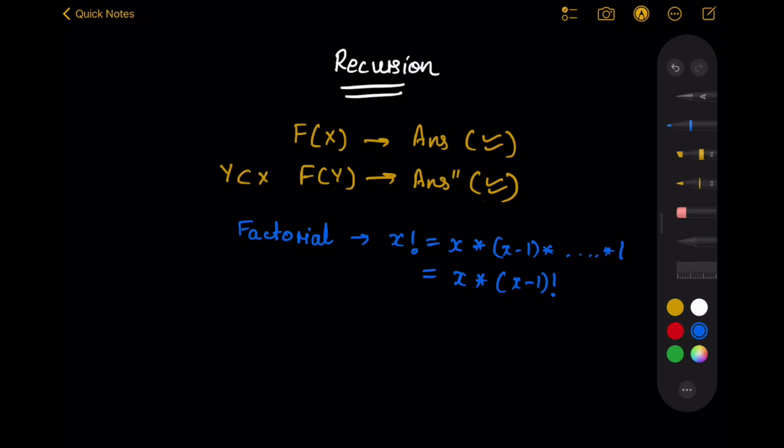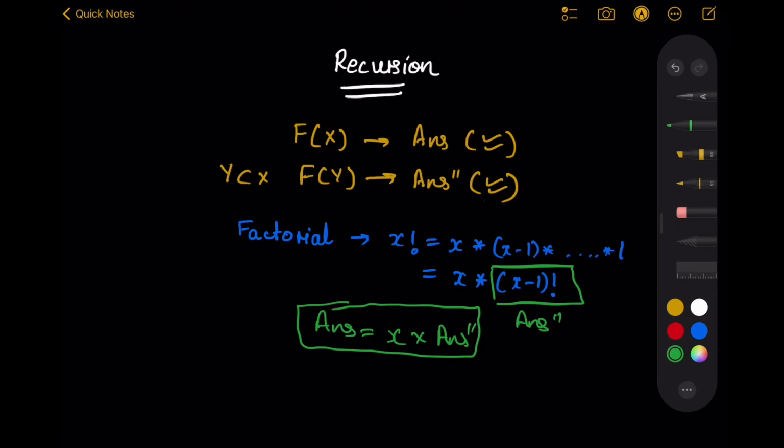So why don't I delegate the duty to first calculate the factorial for x minus 1 to the same method, and once that method has calculated this answer, I have this answer. What is going to be the final answer? The answer is nothing but x into answer dash dash. So I delegated the job to calculate the answer for a smaller input to the same method, and when I got the answer for my smaller sub problem, the task was nothing, because I just had to multiply the number and return it, because my smaller sub problem had already been solved. I don't need to worry about that.